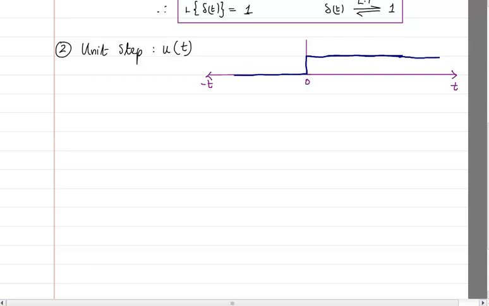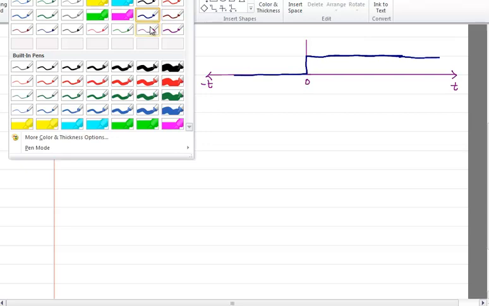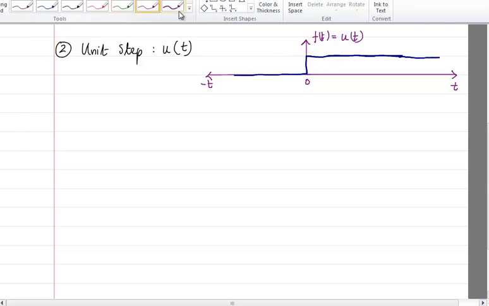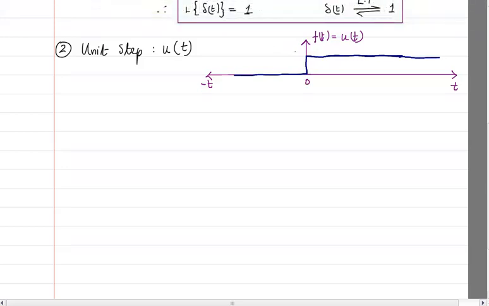So this is the function. I will write it as f of t is equal to u of t, the unit step function, and the height of this one is going to be 1. Why? Because it is unit step. Unit means 1.